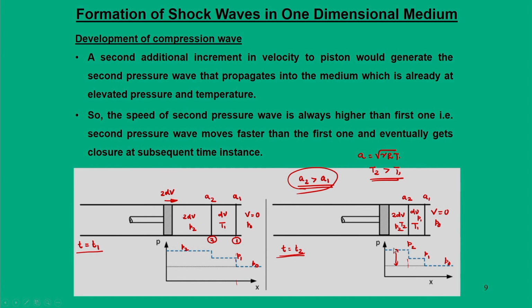So, the second wave will try to overtake. Likewise, every additional increment of velocity will lead to different waves, and all of them will try to move faster than the first wave. So, this essentially means we will not use the word sound wave here, because the first wave could be a sound wave, but all subsequent waves we will call a pressure wave, because they are not weak. All these pressure waves move faster than the speed of sound. So, we call this a pressure wave.